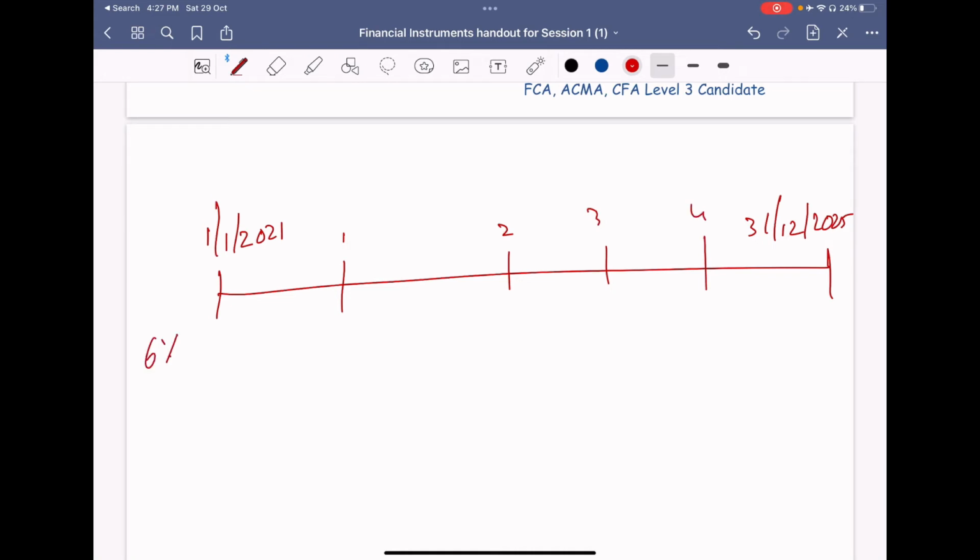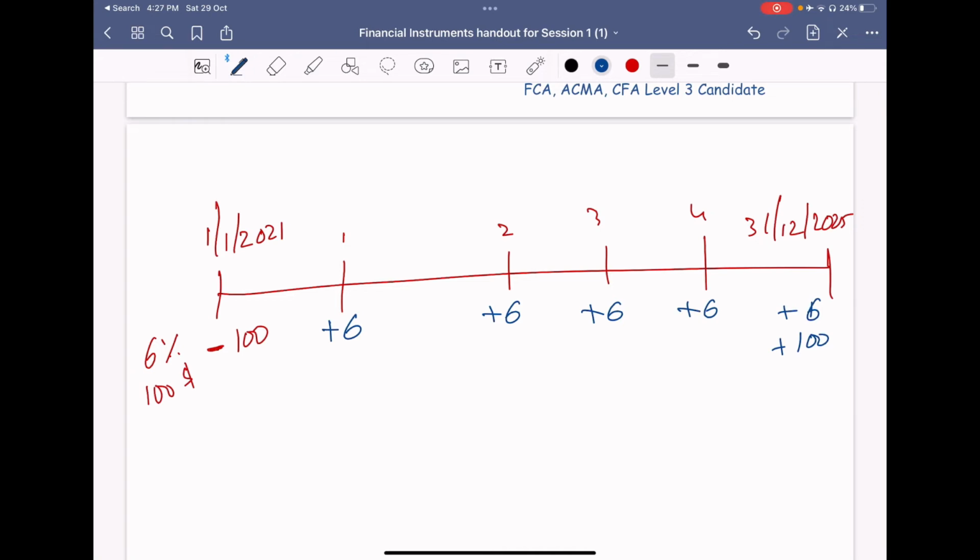You have subscribed to 6% debentures, face value $100. So there is a minus today, as you pay. Assume it is issued at par, so you bought it at par. Then you will start getting 6 plus 6 plus 6 plus 6 plus 6, and also your principal amount.